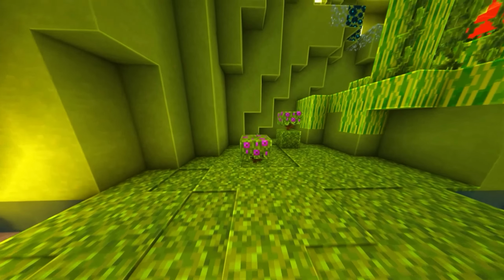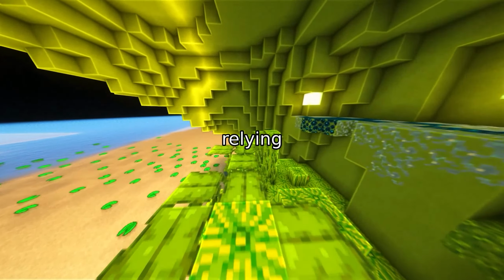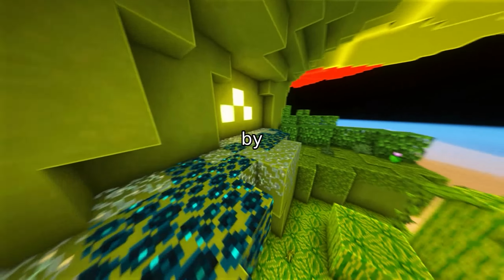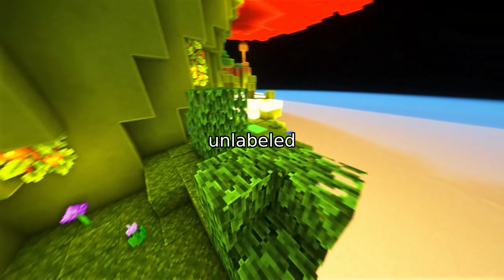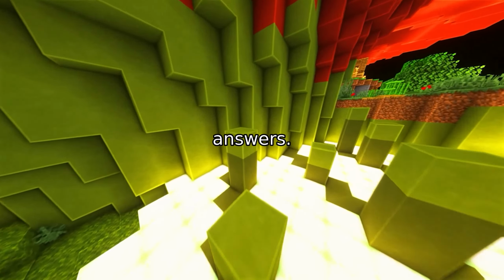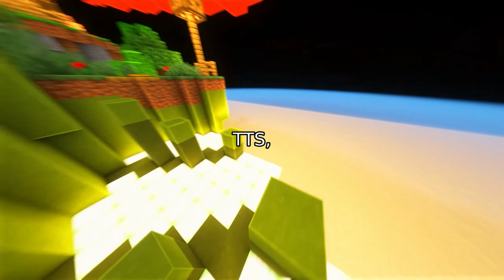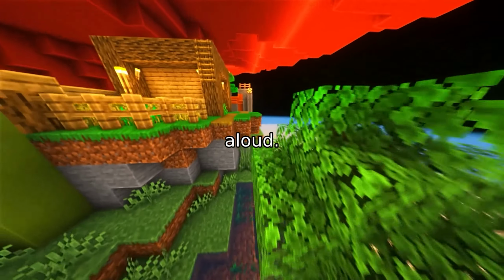Imagine starting with a basic ASR model that's decent at recognizing speech but not perfect. Instead of relying on real audio, Twister begins by generating pseudo-labels, essentially the model's initial guesses about what's being said in unlabeled audio. These are like a student taking a test without looking at the answers. Then a text-to-speech, TTS, system turns those guesses into synthetic speech, like a robot reading the guessed text aloud.